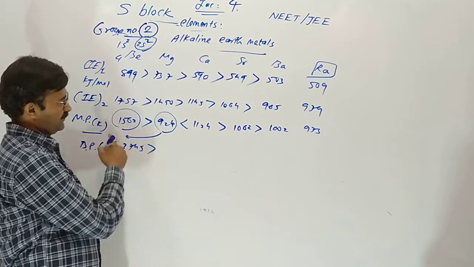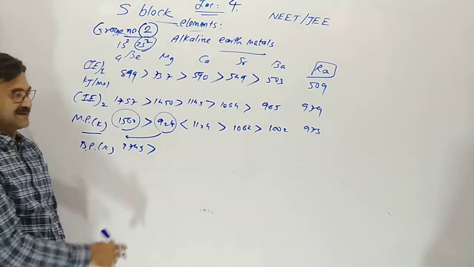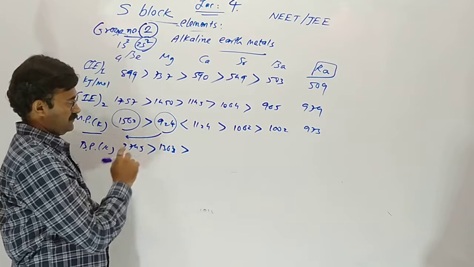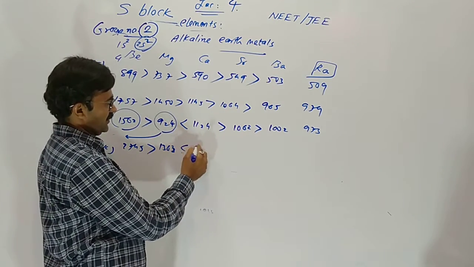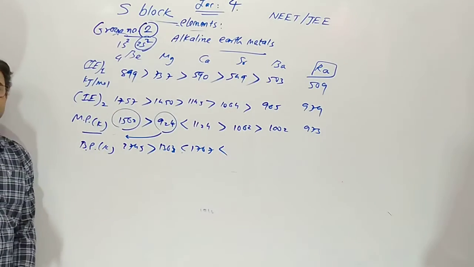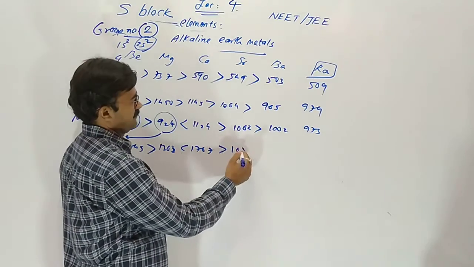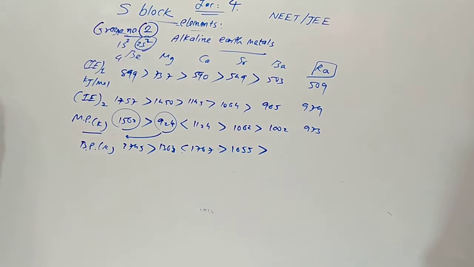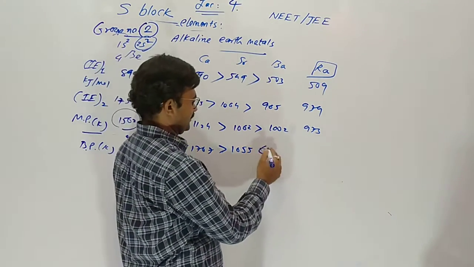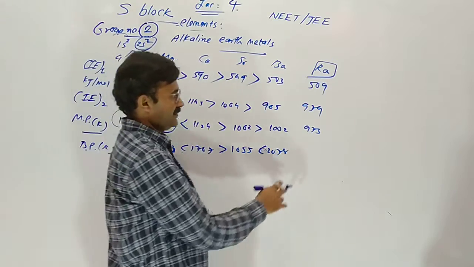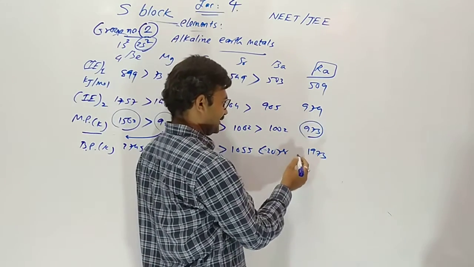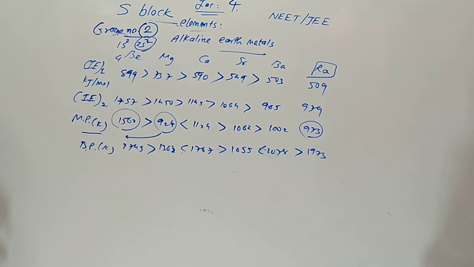What about boiling point? 2745 Kelvin. All the values are in Kelvin. 1363 degrees is. Now, in the case of calcium, slightly increases, 1767, then 1655, then 2078. Yes, here is exceptional once again. And in last radium, it is 1973. Here 973, here 1973. You have to remember. Understood? These are the trends.